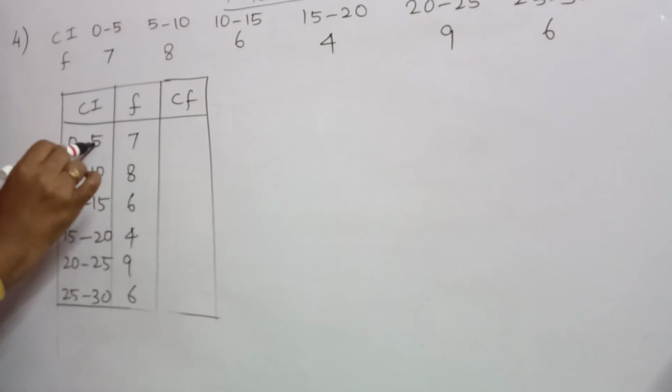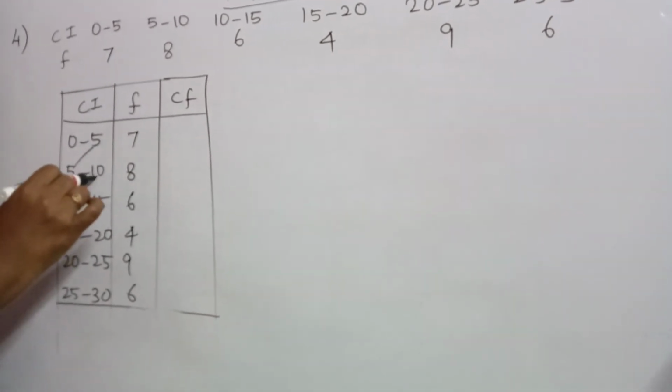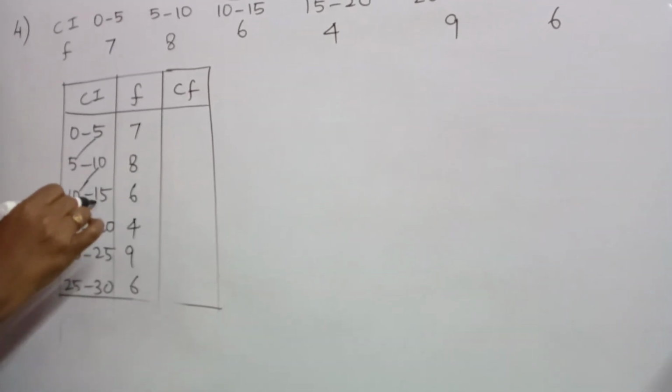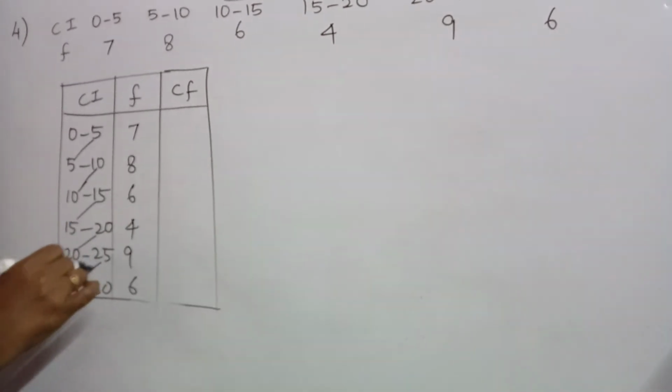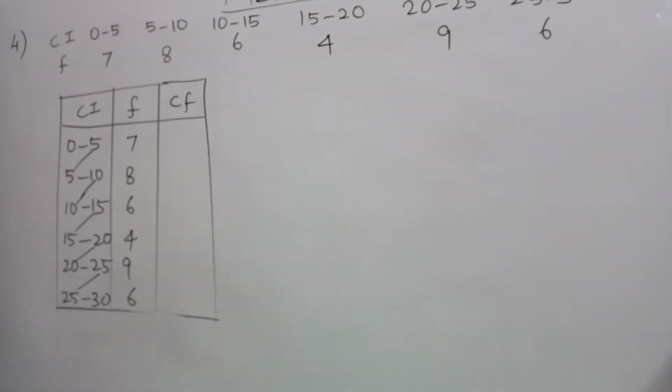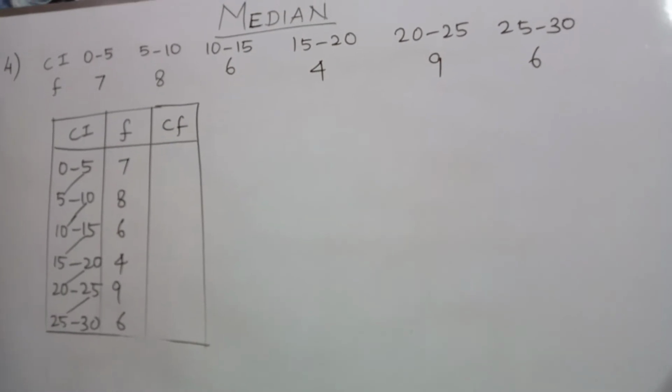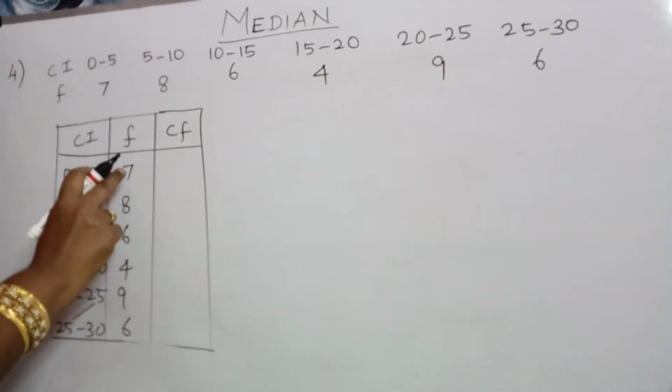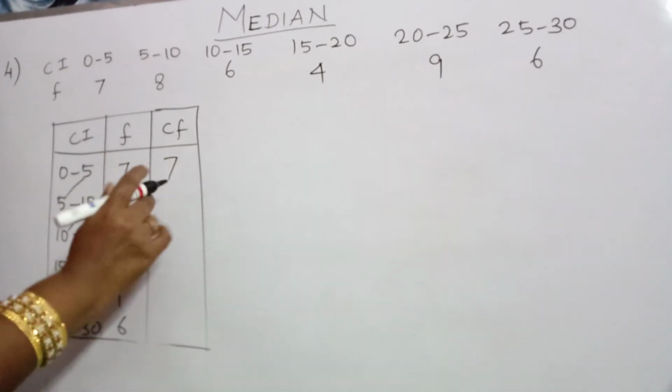Here the upper limit is 5, the lower limit is 5. Here also the upper one is 10, the lower limit is 10. They are equal. This is the true class limit, therefore no need to modify the data. Okay, first we find the cumulative frequency. Write the first frequency as it is, 7.